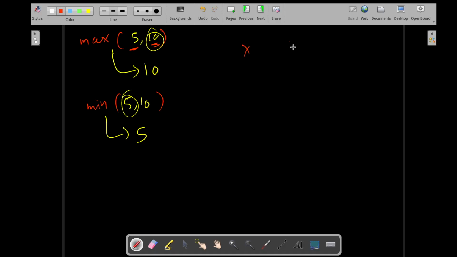Say the user gives 3 values: 30, 10 and 50. And you write your method like this: max 30 comma 10 comma 50.